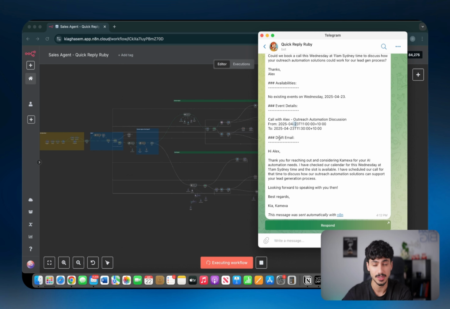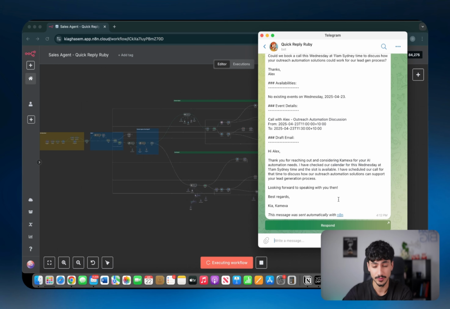And she's also sent me the draft email confirmation that she's going to send across to Alex. And the email confirmation says, "Hi Alex, thank you for reaching out and considering Comexa for your AI automation needs. I have checked our calendar for this Wednesday, 11 a.m. Sydney time, and the slot is available. I've scheduled our call for that time to discuss how outreach automation solutions can support your lead generation process. Look forward to speaking with you then."